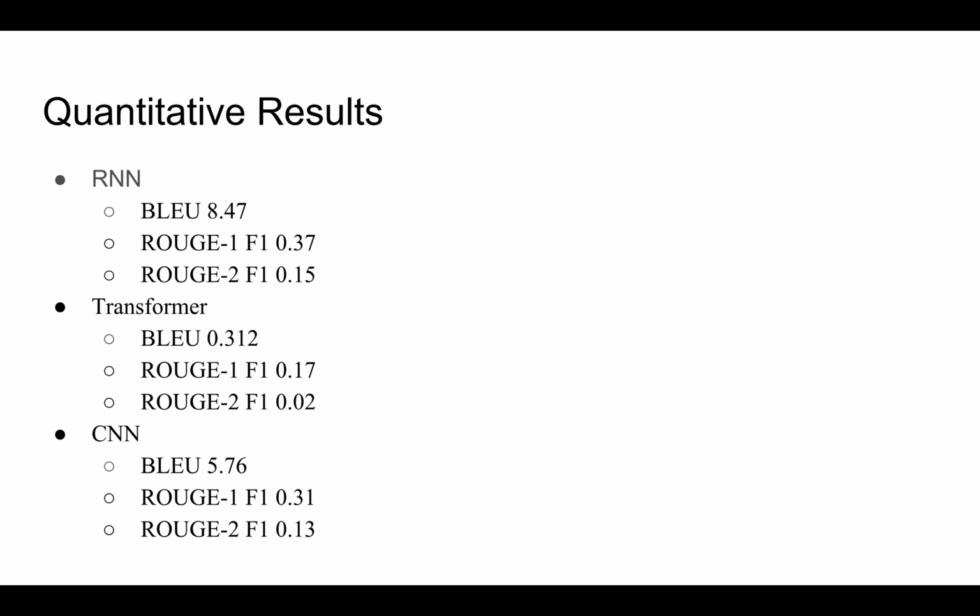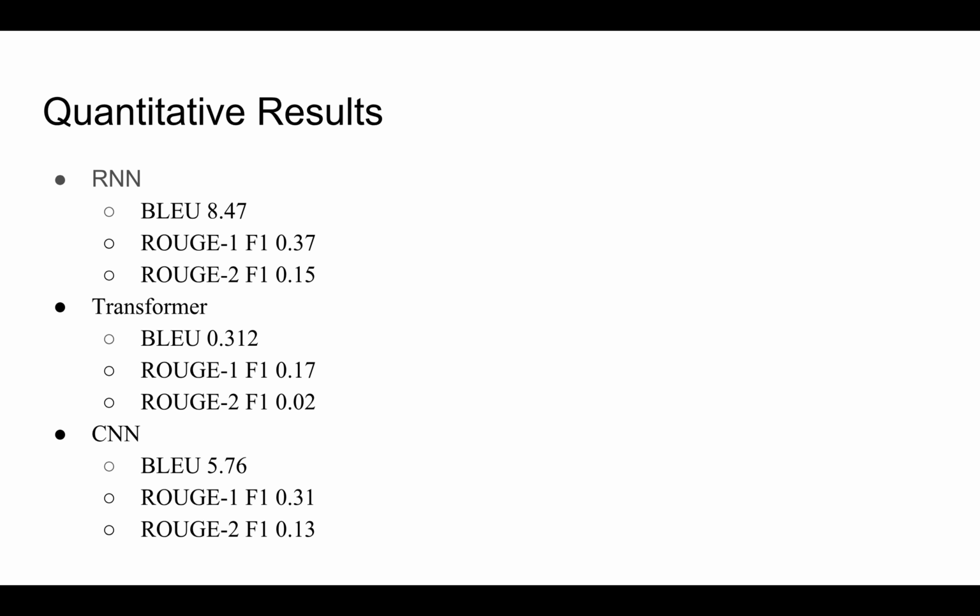So in terms of quantitative results, we found that the RNN model significantly outperformed the other 2, which were the transformer and the CNN, in all the automated metrics we looked at, which included BLEU and ROUGE scores. We found that the transformer performed the worst out of all of these. Specifically, we weren't even able to get the perplexity down or training to converge. And one of the reasons why, we think, is that the memory component of the RNN and the very concrete position of the token in the input makes a big difference.